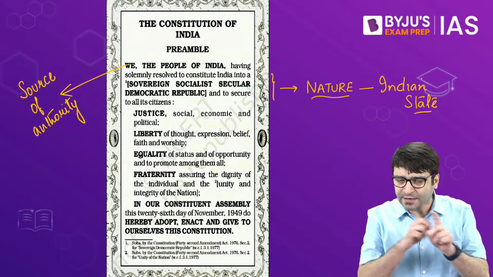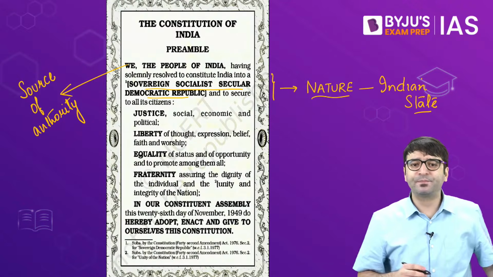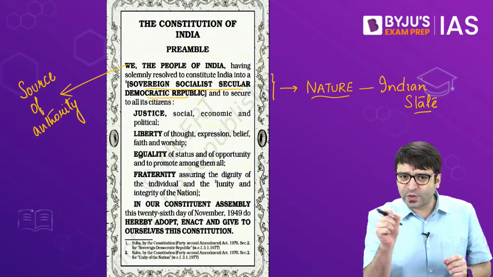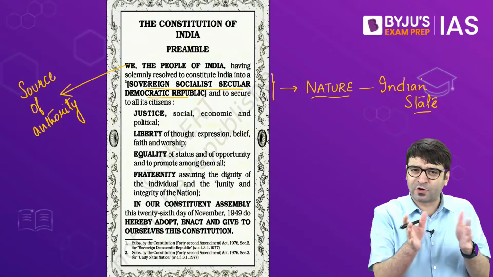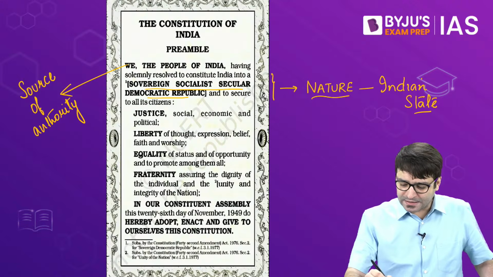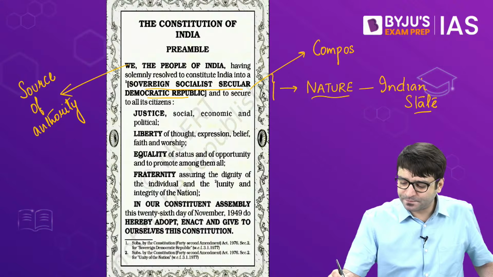Now listen to me carefully. If you look at all these terms, it is in capital letters and there is no punctuation mark as well. There is no comma separating socialist from secular, from democratic, from republic. What does it convey? It conveys that this is a composite expression.